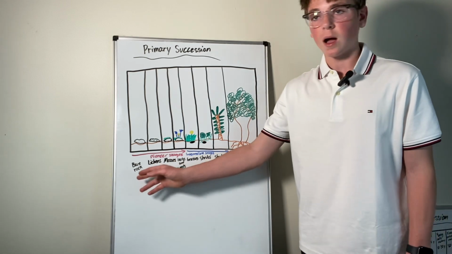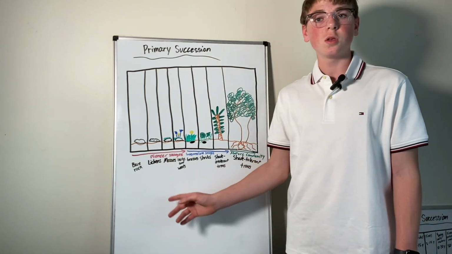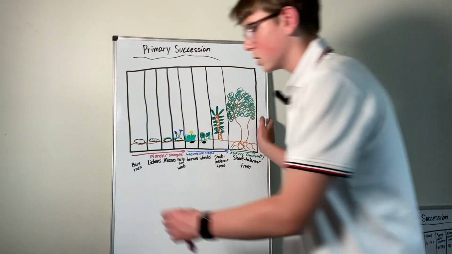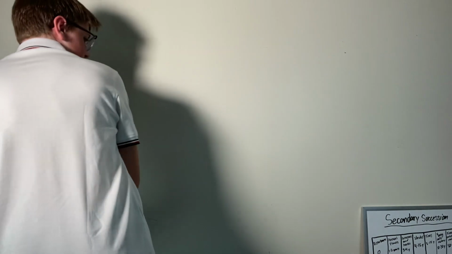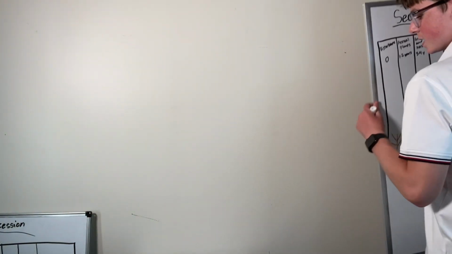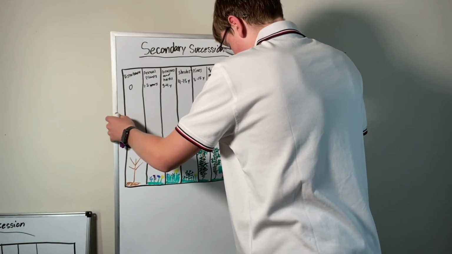So if you start at bare rock, it is primary succession. And remember, you'll have pioneer species, which will be lichens, mosses, herbs, and weeds. But you don't really need to know those. You might want to know that lichens are a pioneer species because that's what really creates the soil, and they are very important.